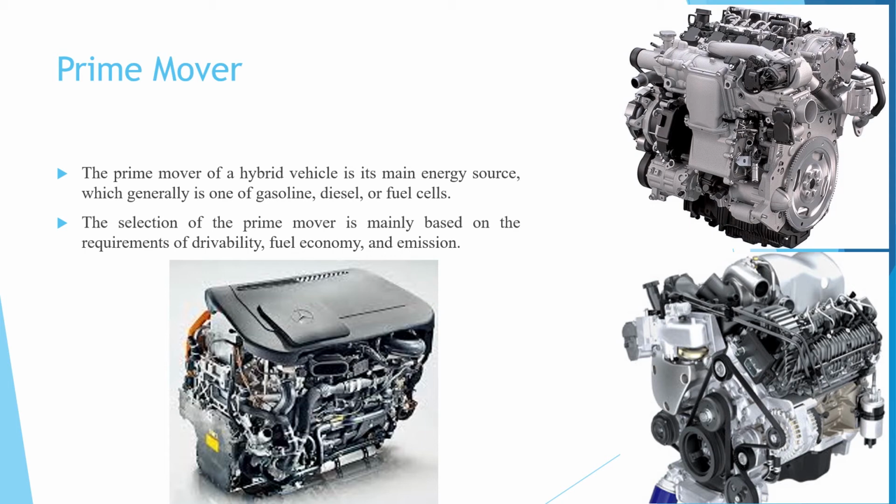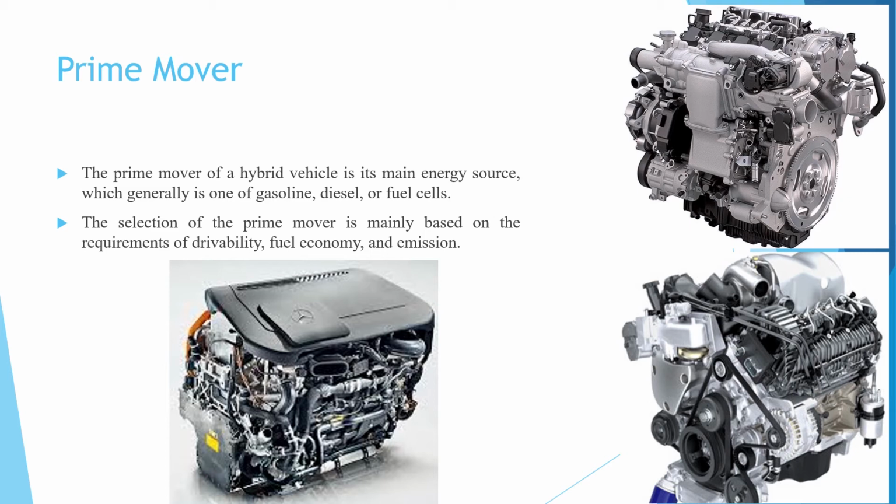Prime mover. The prime mover of a hybrid vehicle is the main energy source, which generally is one of gasoline, diesel, or the fuel cell. The selection of a prime mover is mainly based on the requirement of drivability, fuel economy, and emission also.